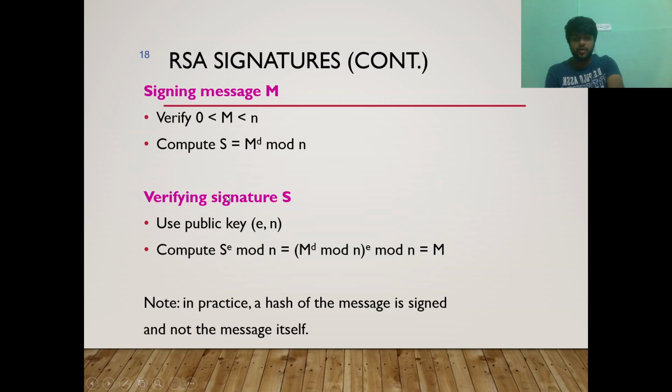To sign the message, we compute S equal to m to the power d mod n. So d is the private key, and we used that to sign the message. To verify the message, we used the public key e and n: the signature raised to the power e mod n is equal to m. So this was the basic concept of RSA signatures.